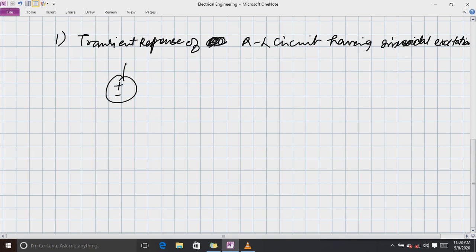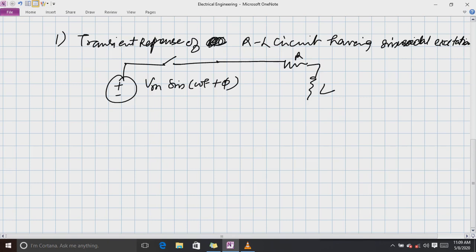This is the source, Vm sin(omega t plus phi). And then there is always a switch. Whenever you see a question from the transients chapter, it is very easy to identify because there will always be a switch there. So we have a switch, and then one R, one L, and then we close the circuit.